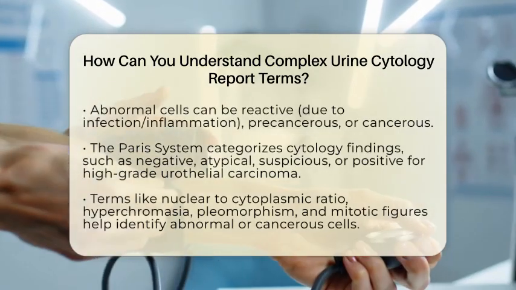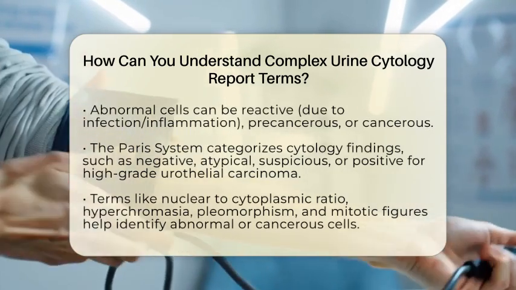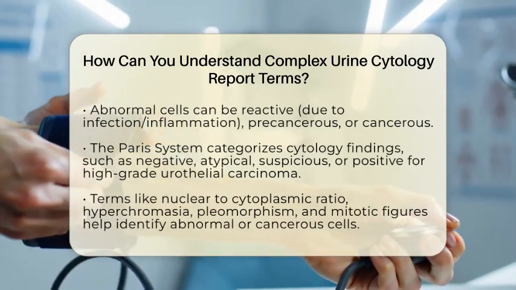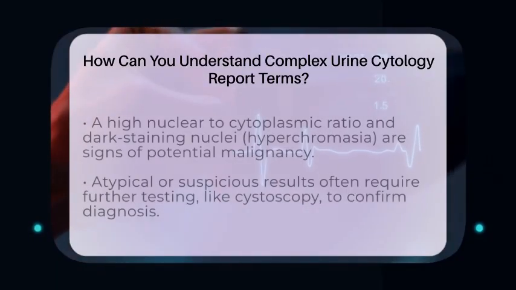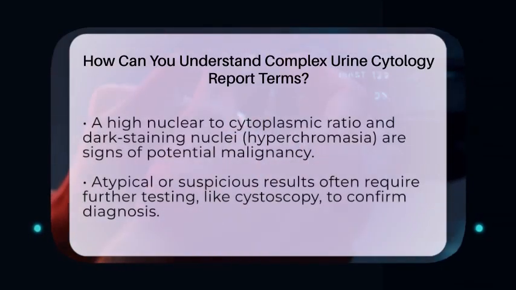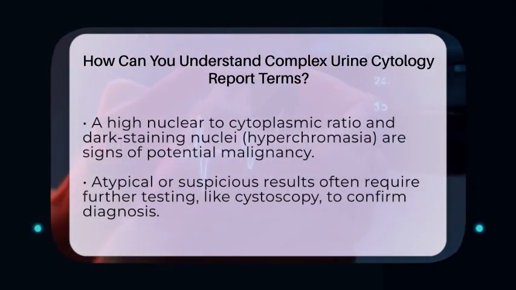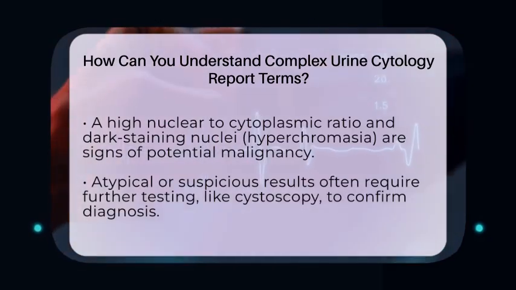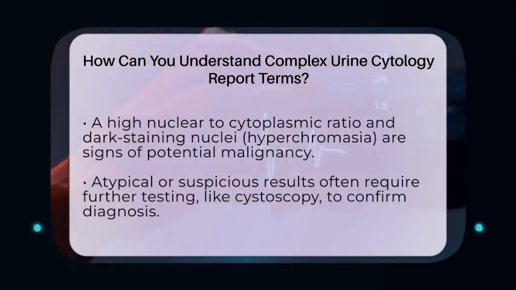Understanding the specific terms used in the report can help you grasp what the results mean. For instance, the nuclear to cytoplasmic ratio refers to how big the cell's nucleus is compared to the rest of the cell. A high ratio often indicates abnormal or cancerous cells. Hyperchromasia means the nuclei stain very dark, which can be a sign of increased DNA content typical in cancer.